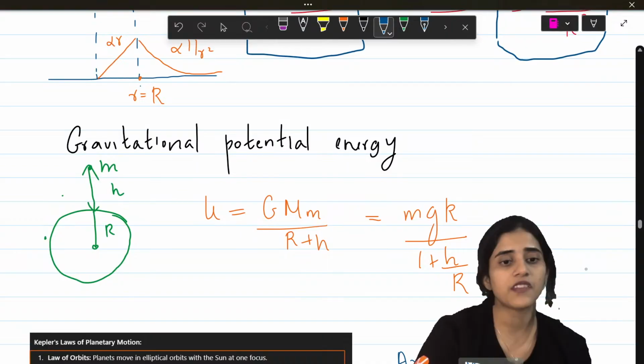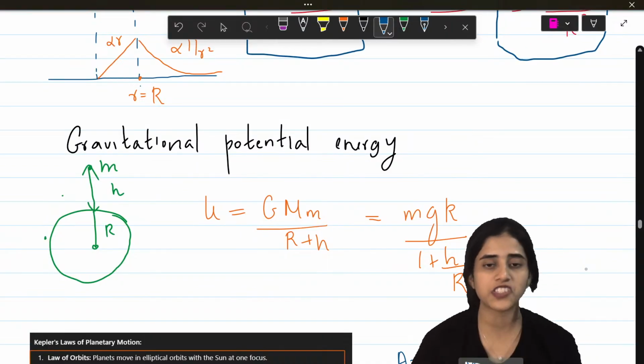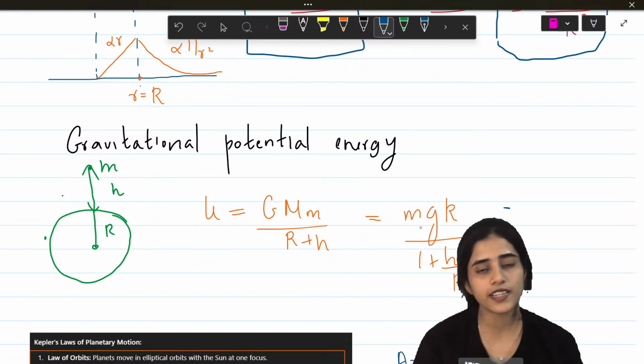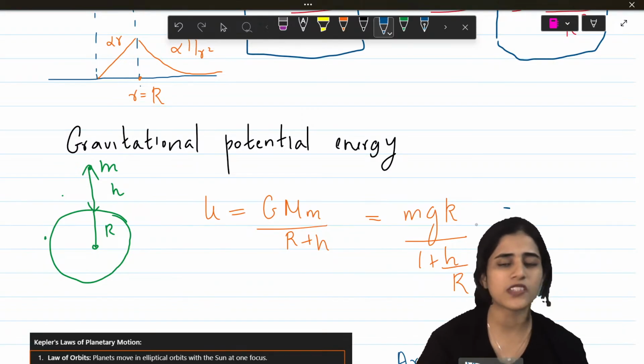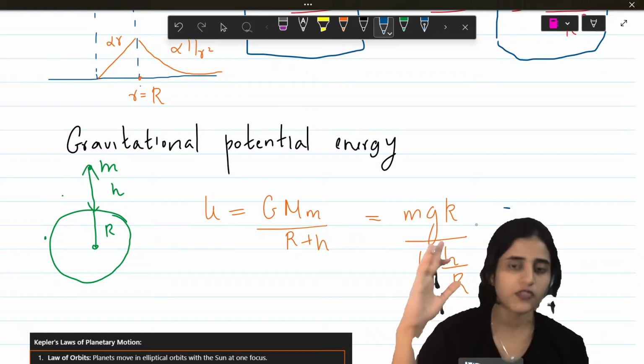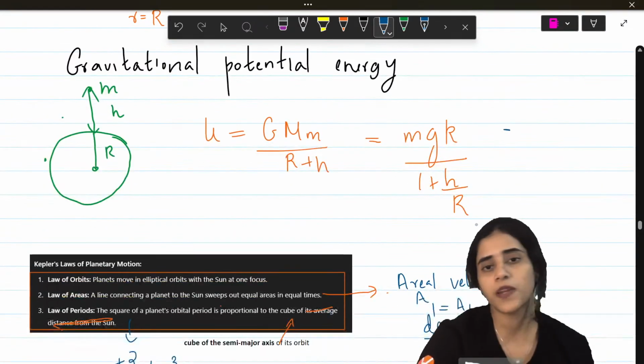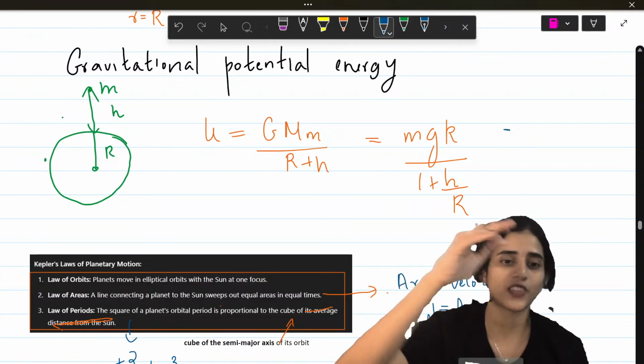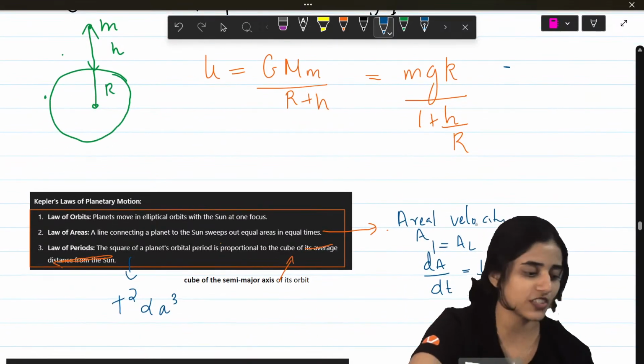Next is gravitational potential energy. What is potential energy? GMm by R plus h. Or you can write it as mgR by 1 plus h by R. All these formulas you might have learned. I'm just revising the formulas. If I explain how all these are derived, I will not finish my class today. I'll have to take like 2 days of full class if I do derivations of all chapters.